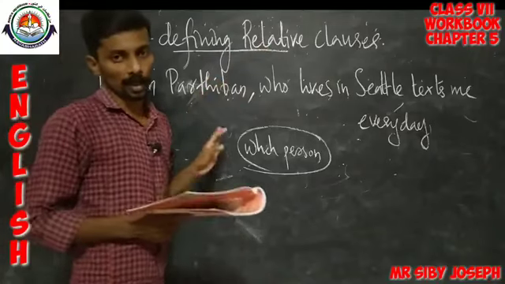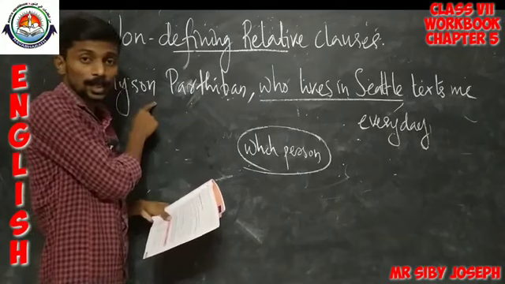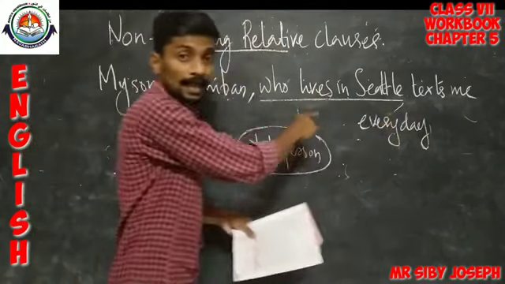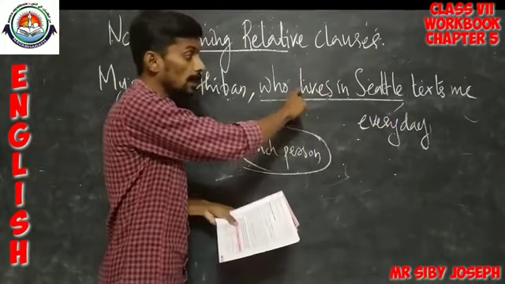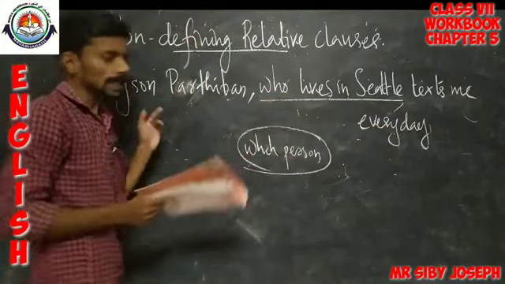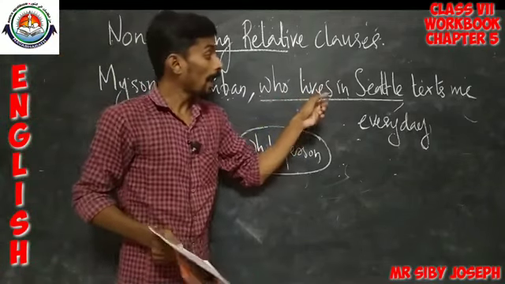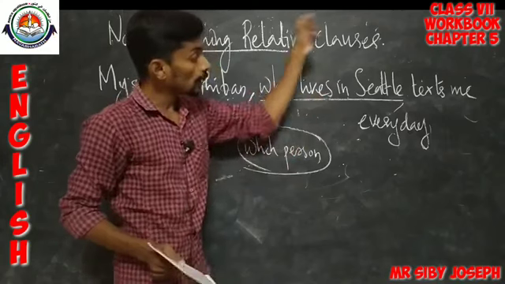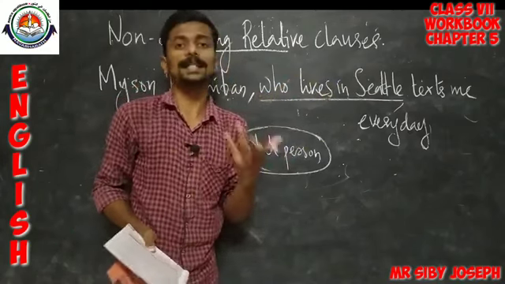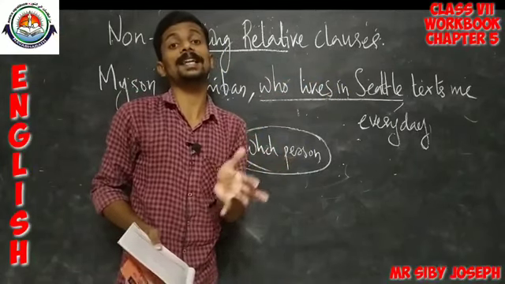What do you mean by non-defining relative clauses? Here, my son Parthiban is the noun or the subject, and who lives in Seattle is something used here to qualify the subject or the noun. In that way we can say this is like an adjective, and normally an adjective is only one word. See, he is intelligent, he is smart.